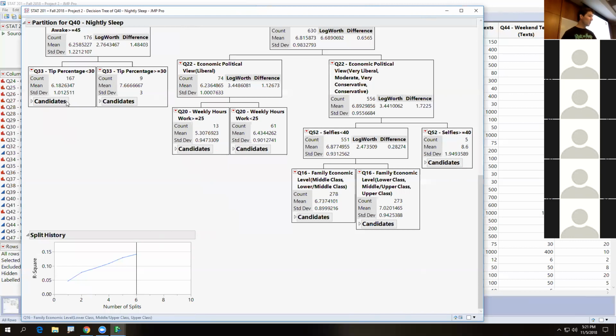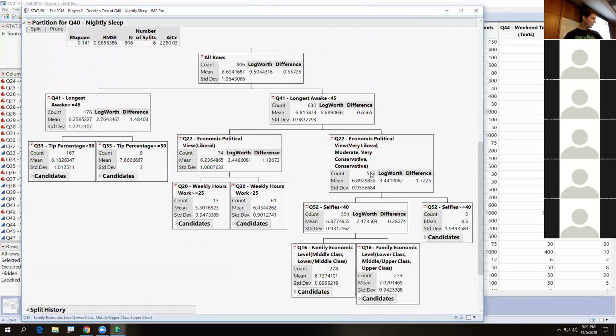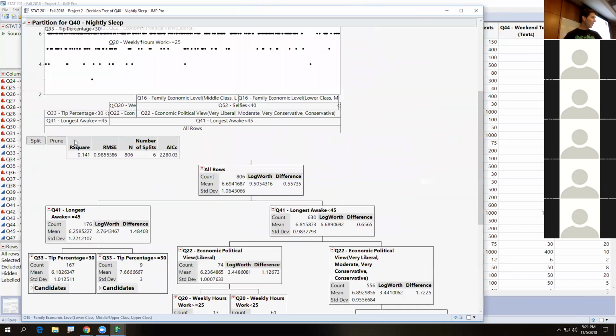And now we could interpret this R squared. We got someone who sleeps a bunch over here. This person, well, it's hard to say what their ideology is, or these 5 people, but these people love taking selfies, and they love sleep. So there you go. And now what would we say?